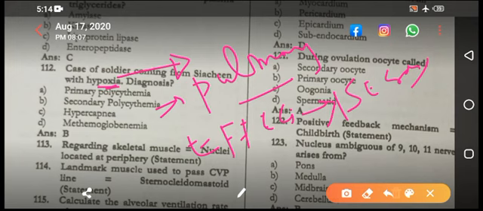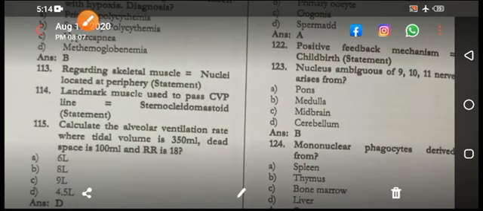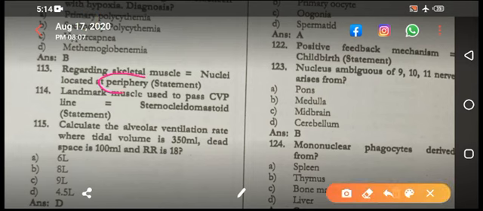How do you differentiate between primary polycythemia and secondary? The answer is erythropoietin level. If that is low, then it means this is primary, and if it is high, then it means secondary. Secondary means it is caused by hypoxia. So hypoxia increases the erythropoietin, and that causes increase in RBC mass. Coming next, regarding skeletal muscle nuclei located at periphery.